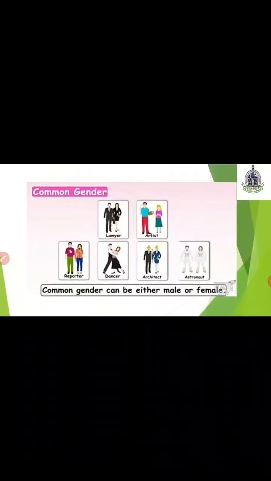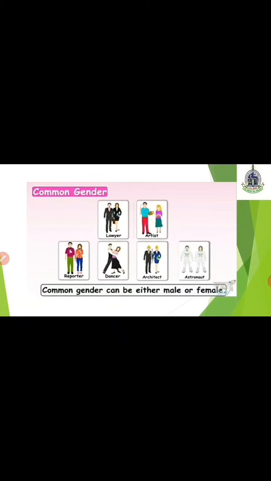See, we will see the examples of common gender. Common gender can be either male or female. It can be male or it can be female. We cannot recognize it by the name of a thing or a noun, like lawyer. Lawyer can be male or can be female. In the same way, artist may be male or may be female.